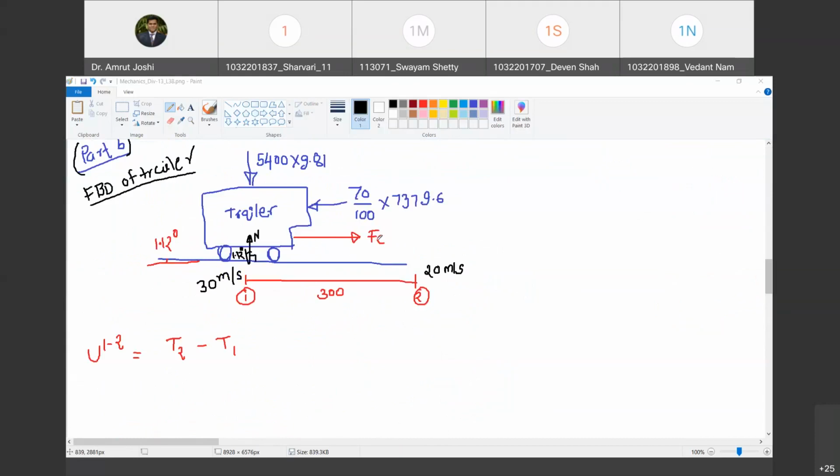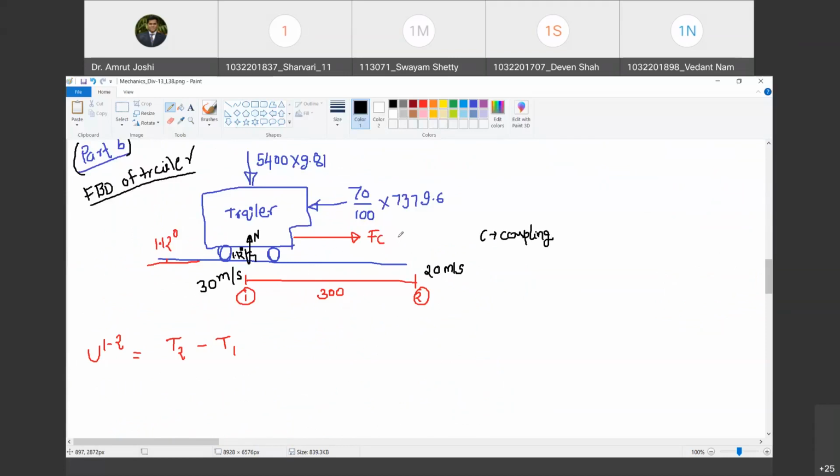Are you with me? Yes, sir. C doesn't stand for compression. C stands for coupling. Are you with me? Yes, sir. C stands for coupling. So that means I am assuming that the coupling member carries a tensile force and therefore I have shown it going away from the trailer. It is pulling the trailer. Happy? Are you with me, Vedant?